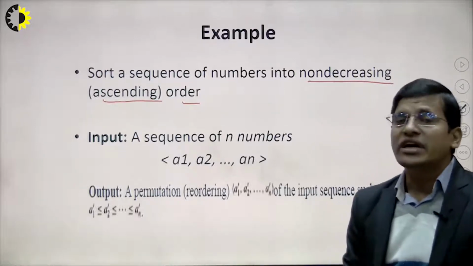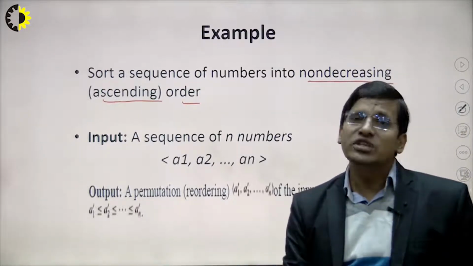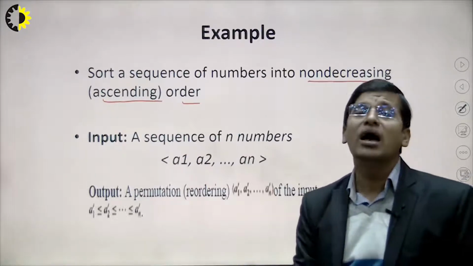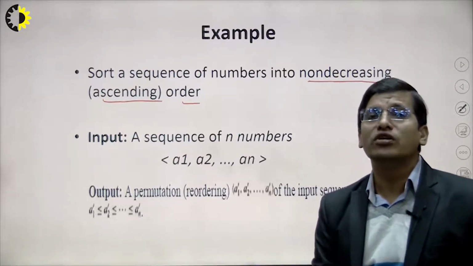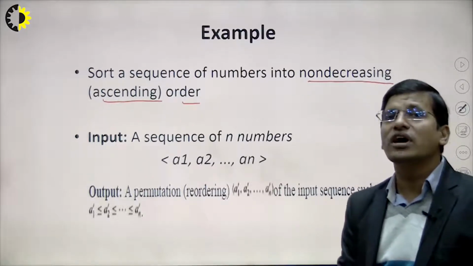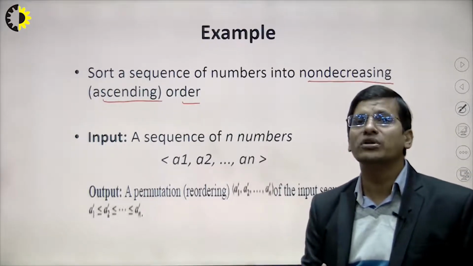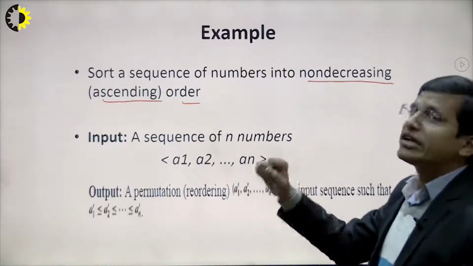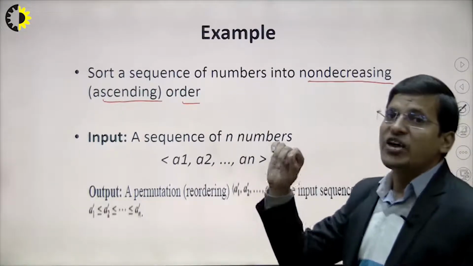Because this subject is basically design and analysis of algorithms. This means first of all we have to design that algorithm, and then we have to analyze that algorithm. This means we are trying to find out the complexity, right? We are trying to find out the complexity, and what is the process to find it. That's why I am taking these examples, to understand what steps we have.